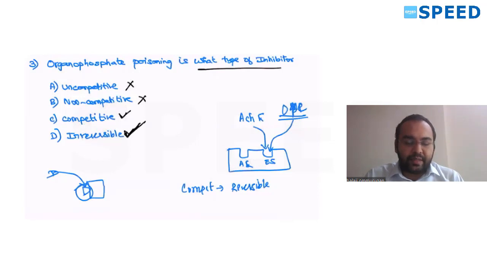But we are not sure whether the same options were given in the exam, because we have recollected this from various people and we have put it. So sometimes if competitive is not given, reversible is given, you can directly go for irreversible. But if both competitive and irreversible are given, it is better to choose irreversible.